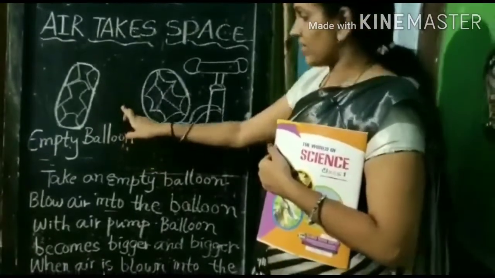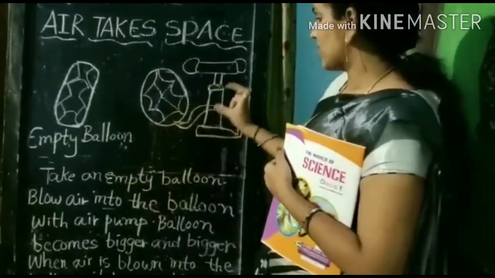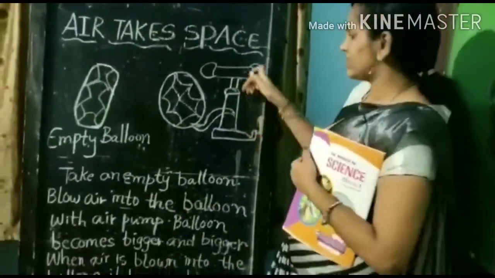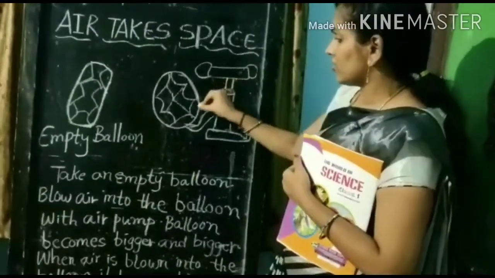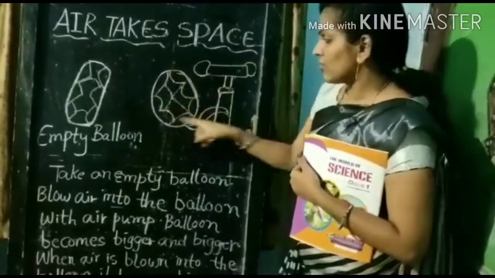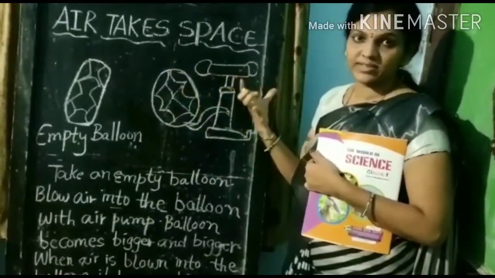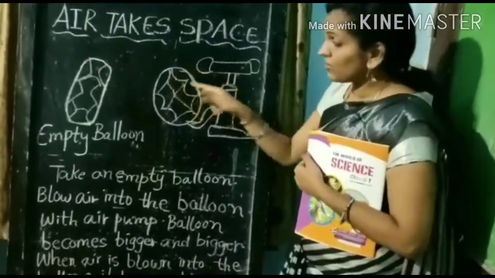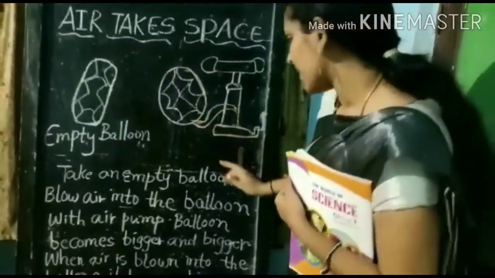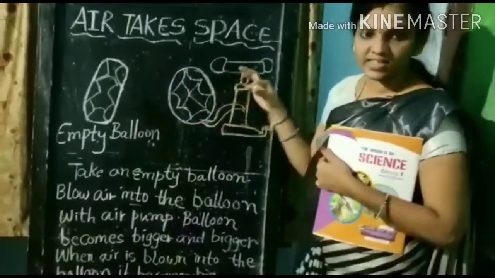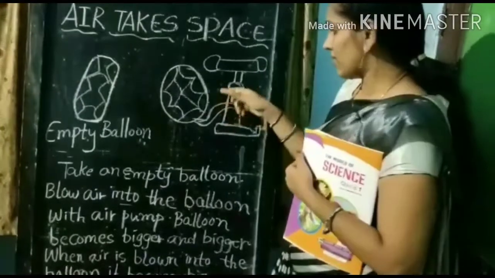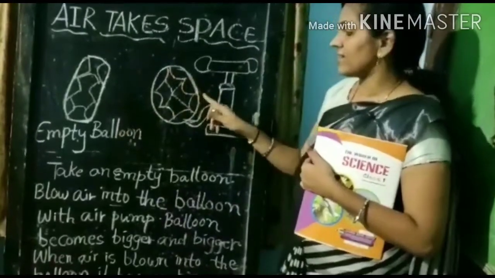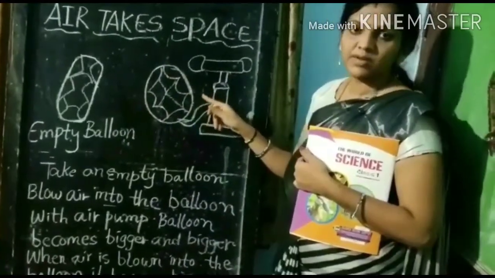Take an empty balloon, blow air into the balloon with the air pump. See, this is the air pump. You blow air into this balloon with the air pump. This balloon becomes bigger and bigger. Okay, children? When air is blown into the balloon, it becomes bigger. See, this is the empty balloon and this is the balloon filled with air.